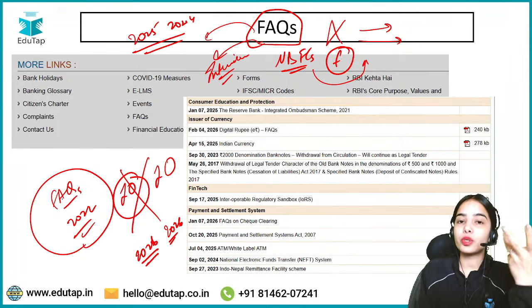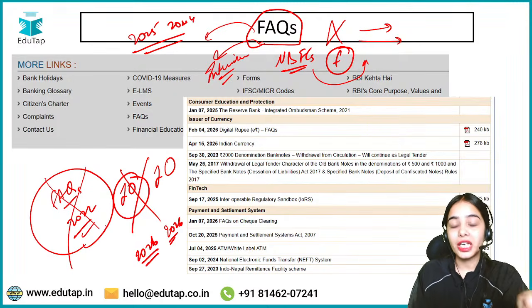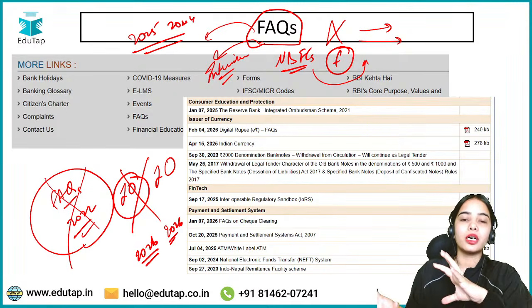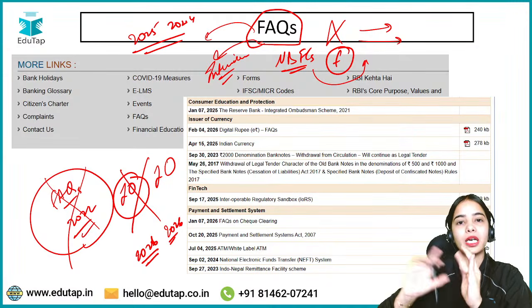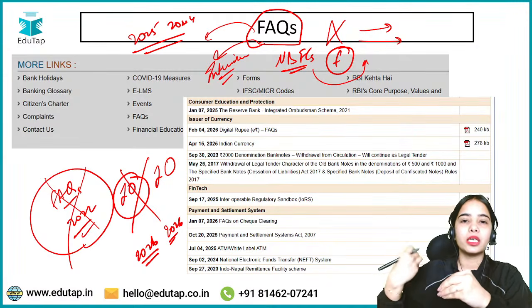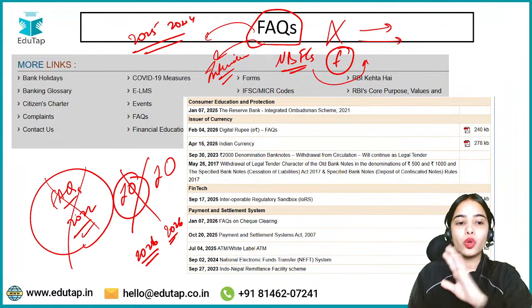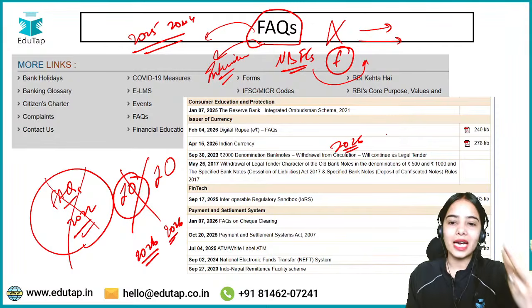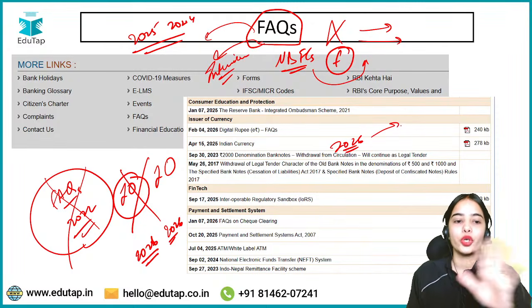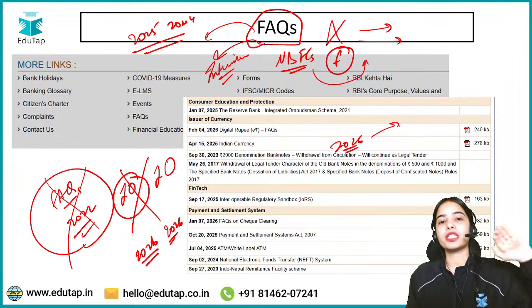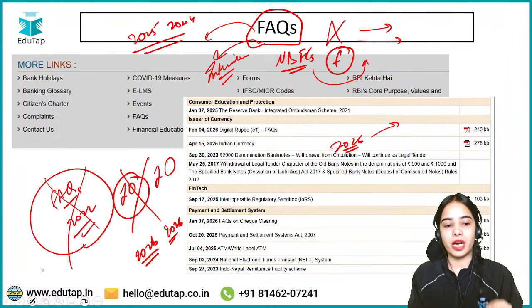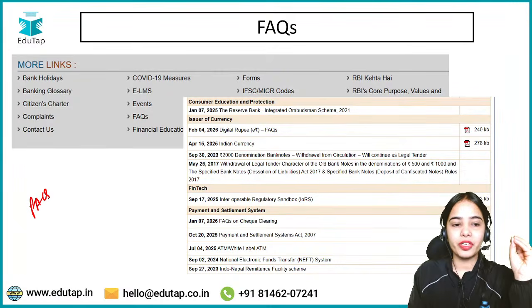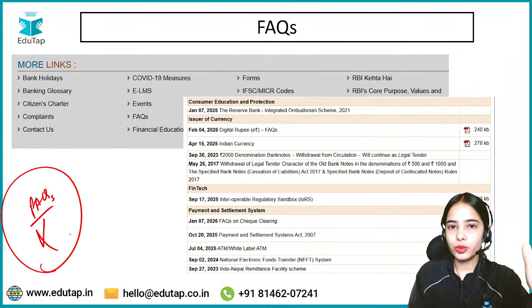So if you read the FAQs of 2022, that is a waste of time, as well as your knowledge. There might be competing facts, or wrong facts that you are studying. So do not read the FAQs of the previous years. You can read the FAQs of 2026, also to build upon your knowledge. Do not read the FAQs of the previous years, because they do not have the updated facts. So the FAQs of the previous years, you can skip. No need to read through them.